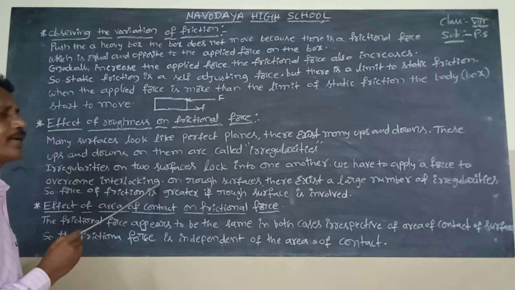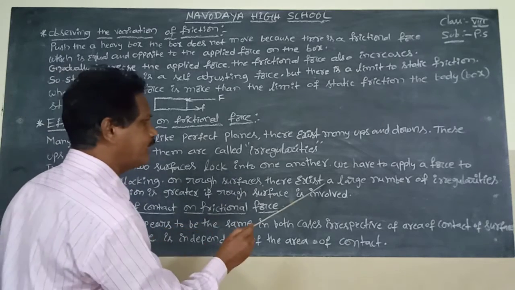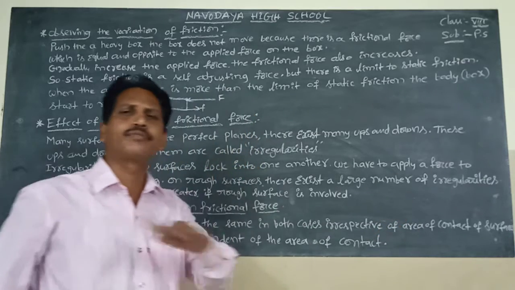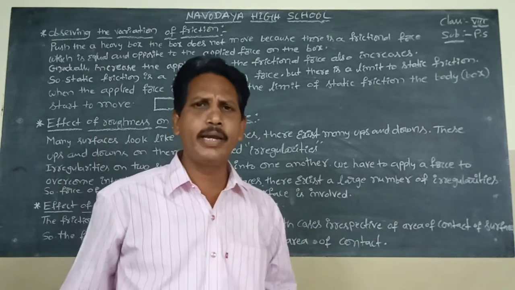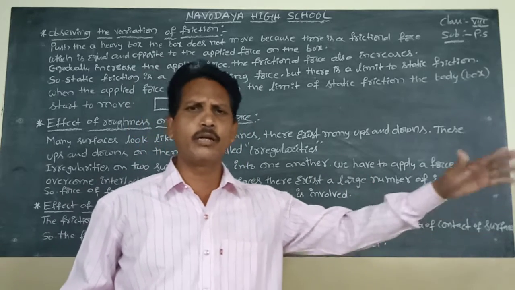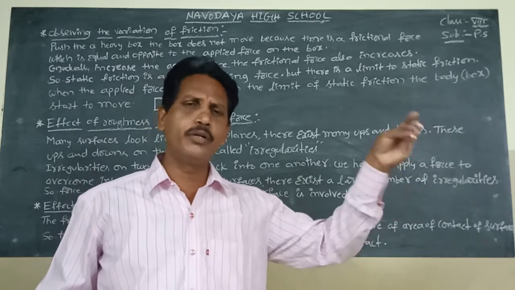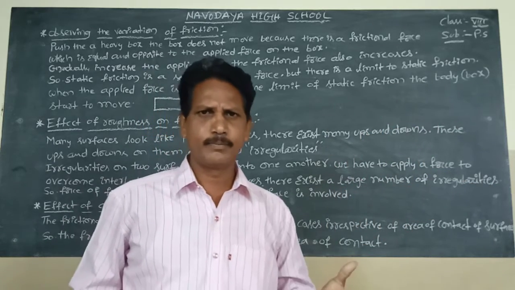to overcome this interlocking. On rough surfaces, there exists a large number of irregularities. When we examine any rough surface, we see a large number of irregularities, ups and downs. A surface containing ups and downs produces more frictional force.